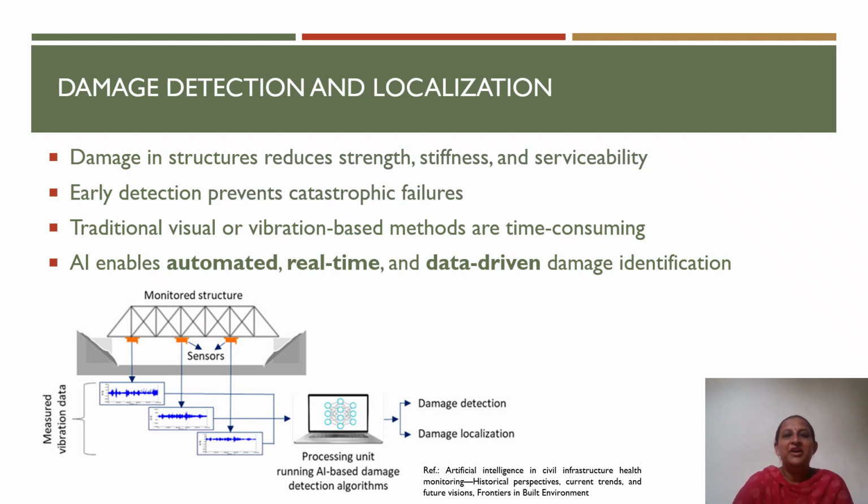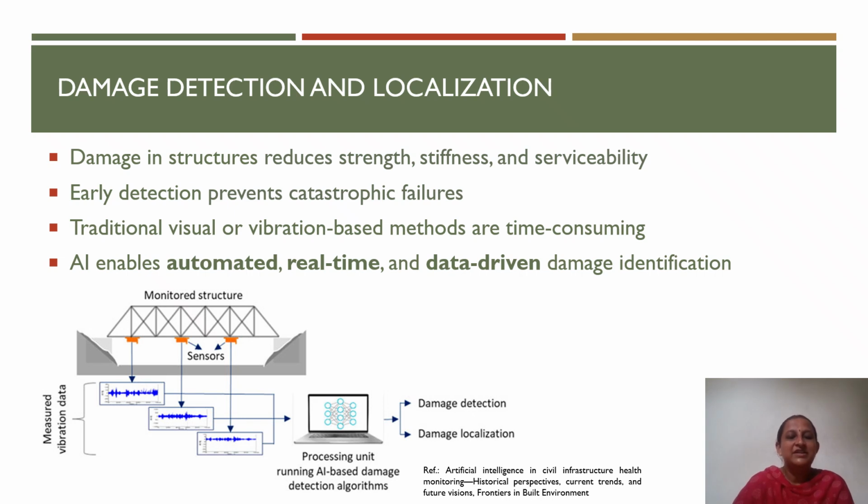Significant human effort is required to detect the damage, and traditional methods or vibration methods are time consuming. Artificial intelligence provides an effective solution by automatically analyzing structural data, and damage in the structure is identified in a fast and real-time manner.